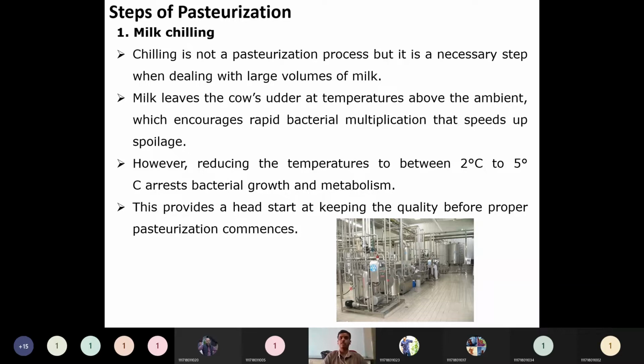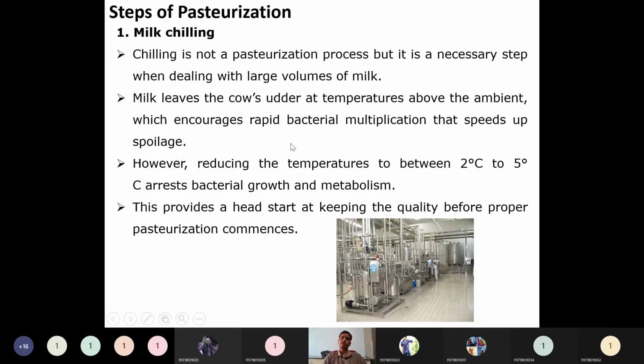Milk leaves the cow's udder at temperatures above the ambient. Compared to the ambient temperature, the milk temperature will be very high when it is just taken from the cow's udder, which encourages rapid bacterial multiplication. That speeds up the spoilage. So raw milk, without pasteurization, because of the bacterial multiplication, spoils at a high rate compared to pasteurized milk.